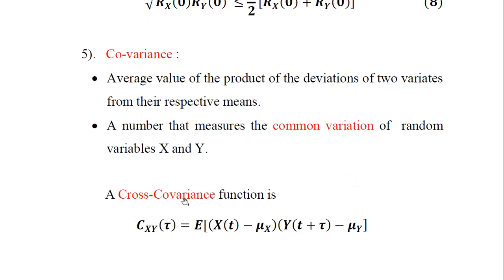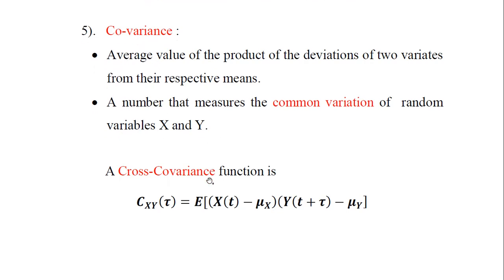So this is cross covariance. Let us look first at covariance. A covariance is an average value of the product of the deviations of two random variates from their respective means. The number that measures the common variation of the random variables x and y is nothing but covariance. Now it is not simple covariance here; we are going to take a step further. This is the cross covariance function.